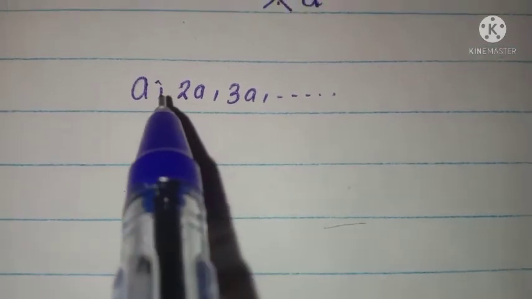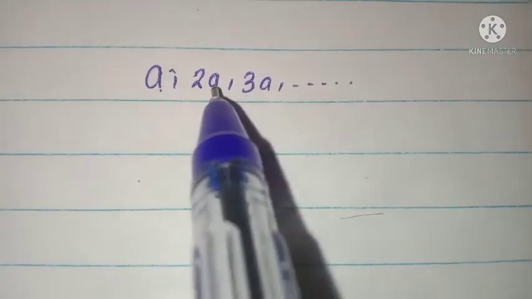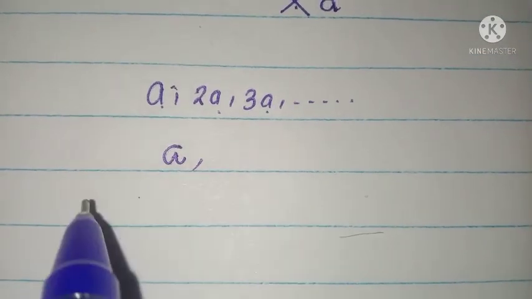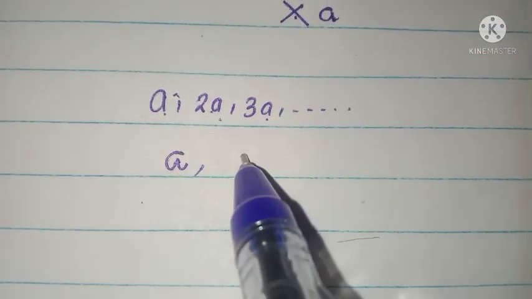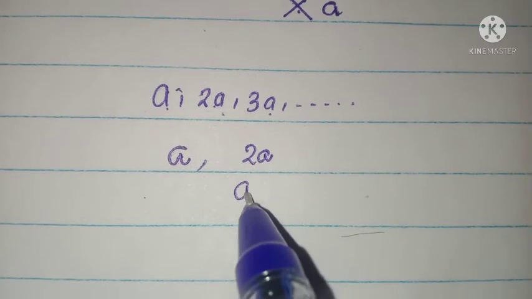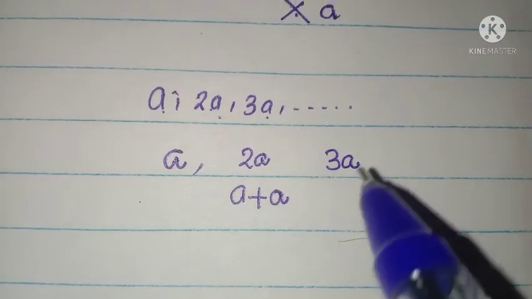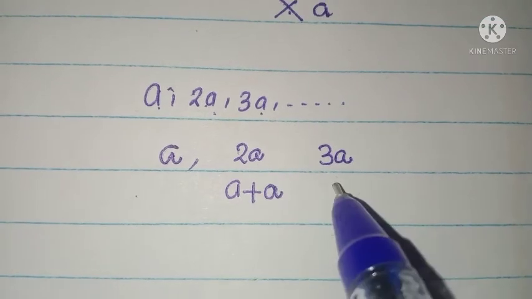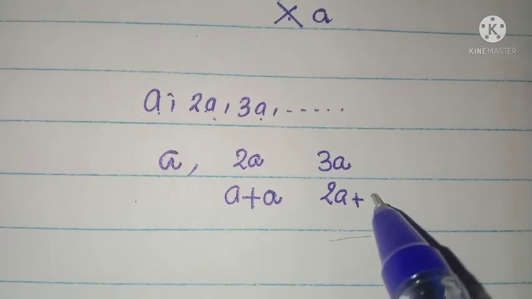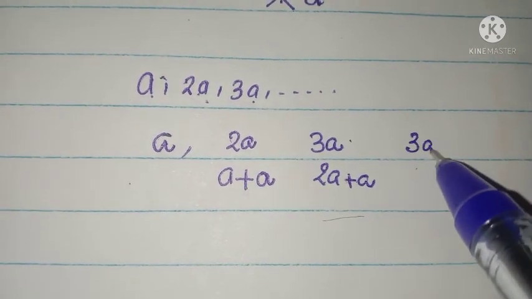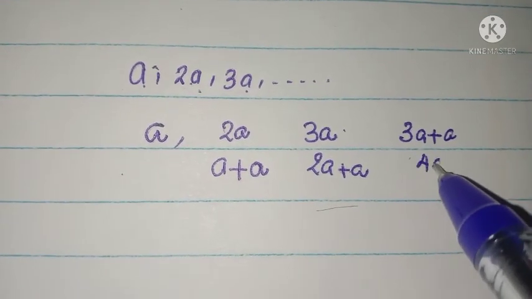At the same time, look at the sequence A, 2A, 3A, etc. Here the first term is A. Next term is 2A. 2A is obtained by A plus A. Next term is 3A. 3A is obtained by 2A plus A. So what is the next term? 3A plus A, that is 4A.